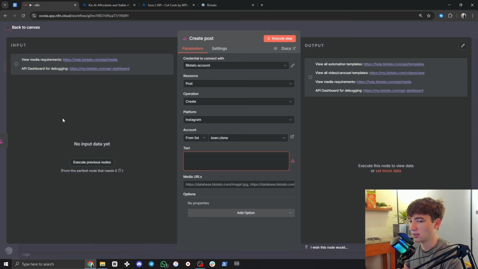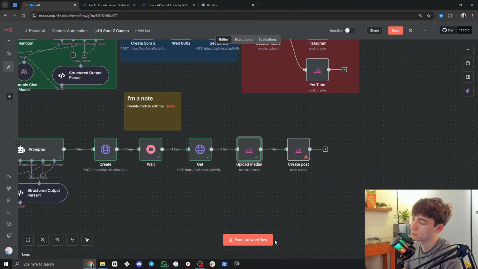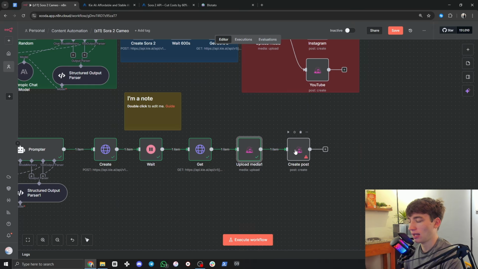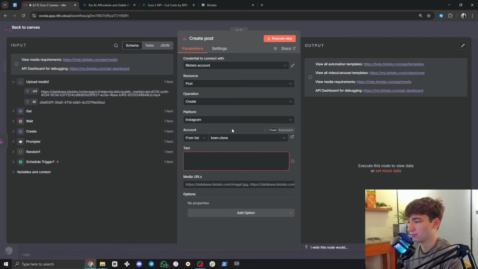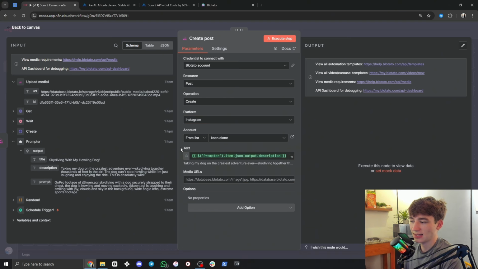And as you can see on the left, we don't have the input data because the last node hasn't been executed. So I'm going to execute that now. Okay, sometimes there's a little glitch. I just had to click cancel execution at the bottom and then it worked. So that's run through now. And if we go to our create post node, the text, if we go back to the prompter right here, description, we drag that in, this is going to be the caption for our Instagram video.